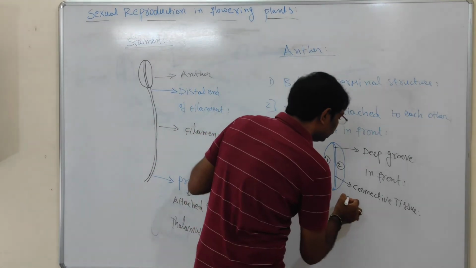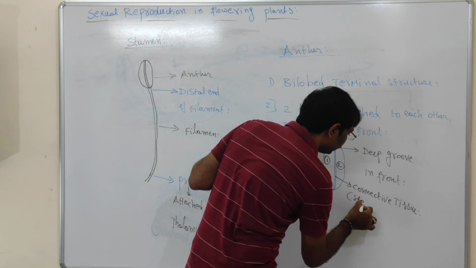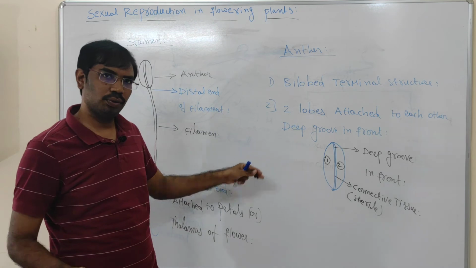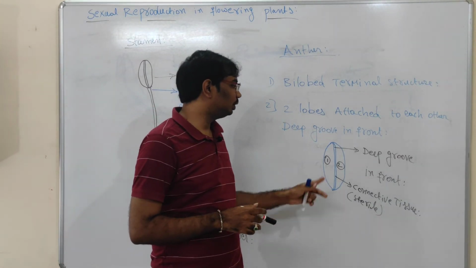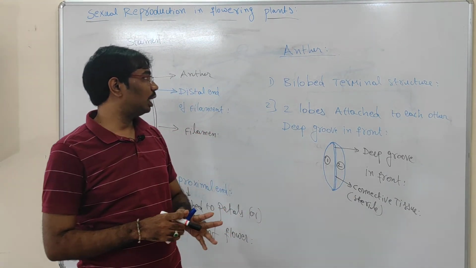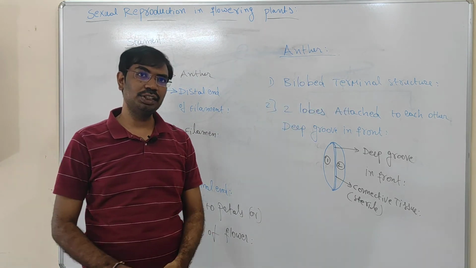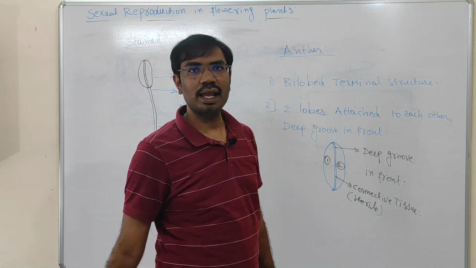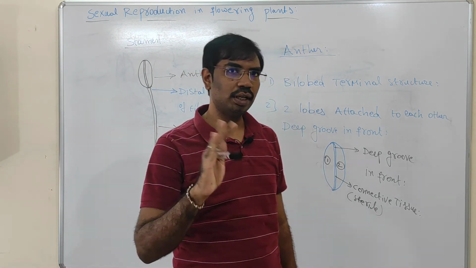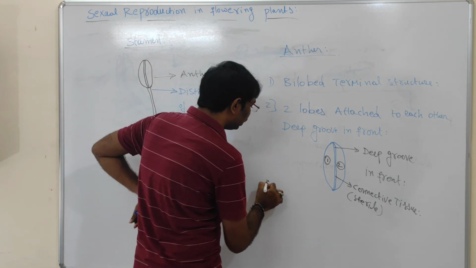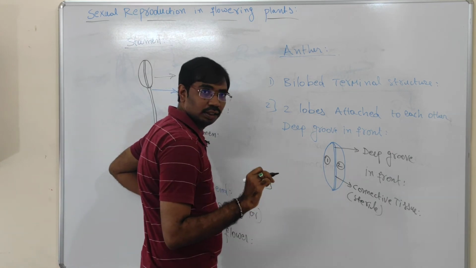The connective tissue is sterile. It is not fertile. Sterile means non-reproductive. So this is the structure of the anther. Now I have explained the bilobed terminal structure. The anther is a bilobed terminal structure in most angiosperms, but unilobular anthers are also there. A single lobe is present in the anther.